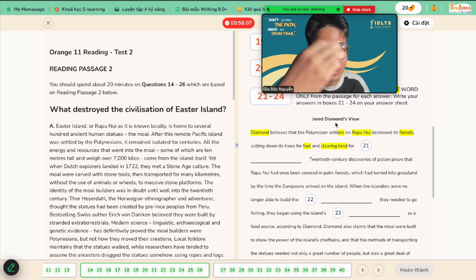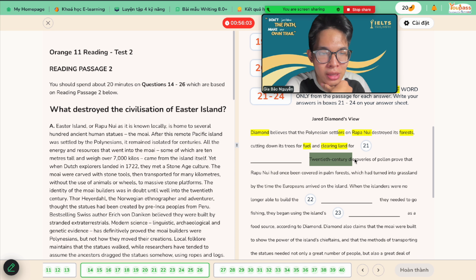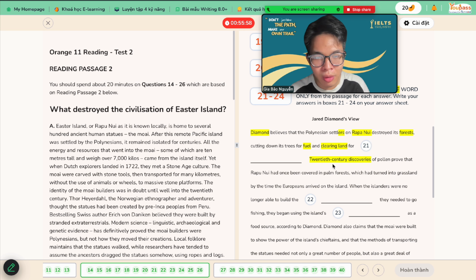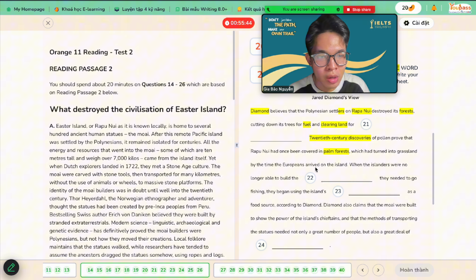And in the 20th century, discovery proved that Rapa Nui had once been covered in palm forest. It means the pollen comes from the palm forest. So move on. Which had turned into grassland by the time settlers arrived on the island.